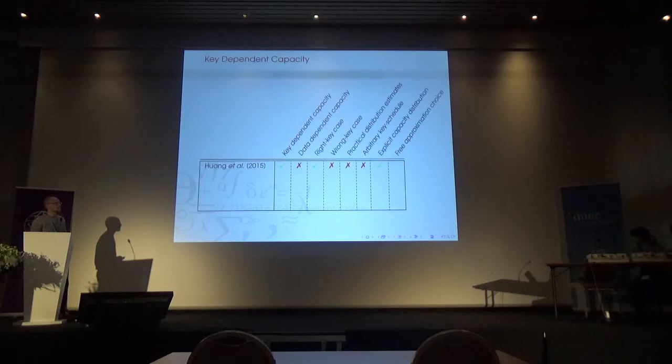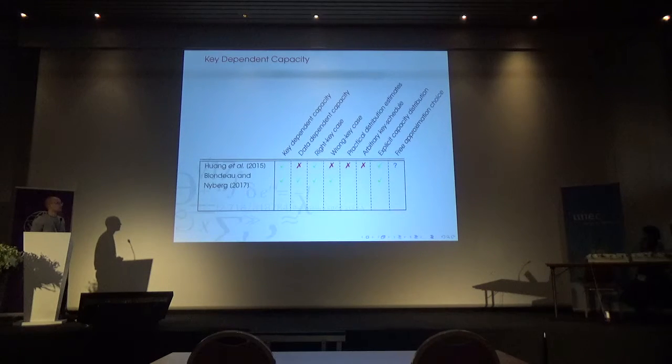Also, what is lacking in this work is that we assume that we know these exact distributions of the correlations, which are not trivial to calculate. So it would be nice to have some practical way of doing this. Then we also usually assume independent round keys. That's not necessarily true either, as we heard in one of the previous talks. And finally, I have a little question mark down here, because this work also makes some assumptions on the shapes of the correlation distributions, like they have to have mean zero and equal variances. It's also not clear whether it's practical to pick approximations such that that is the case.